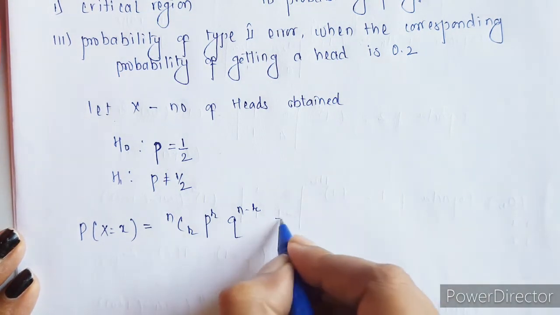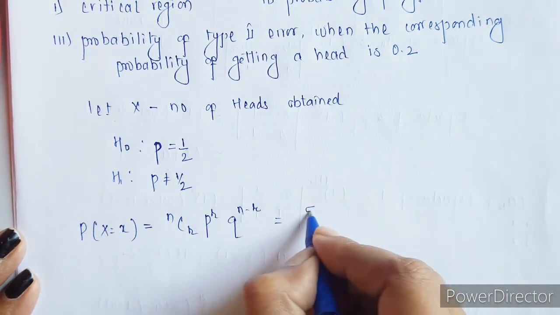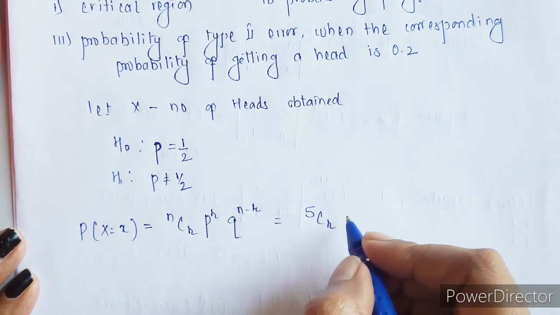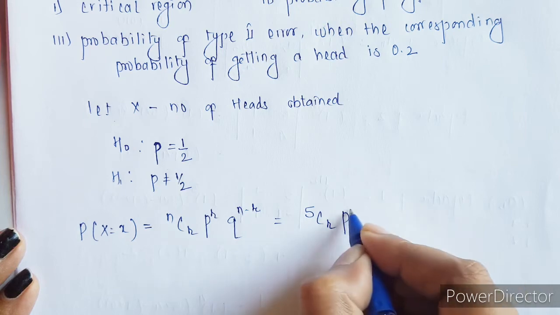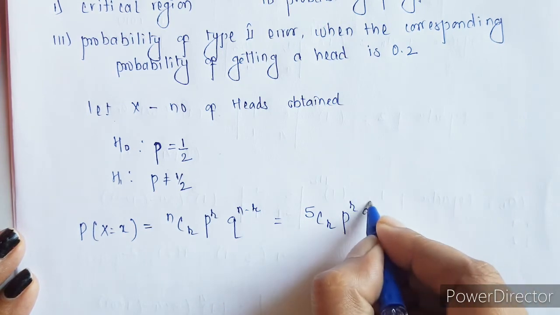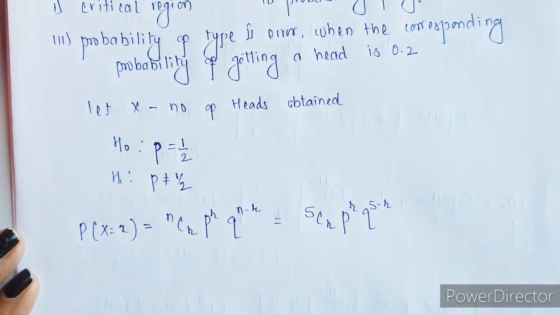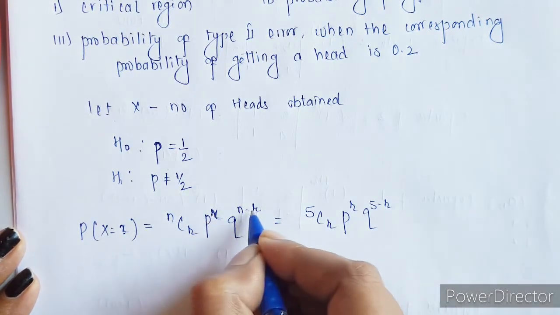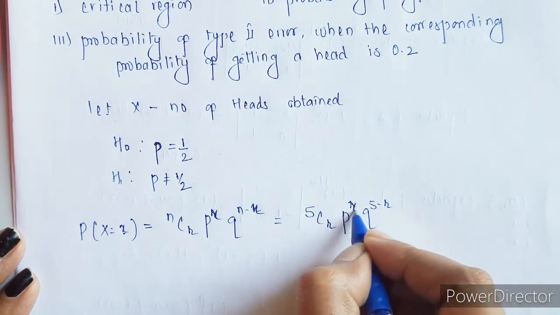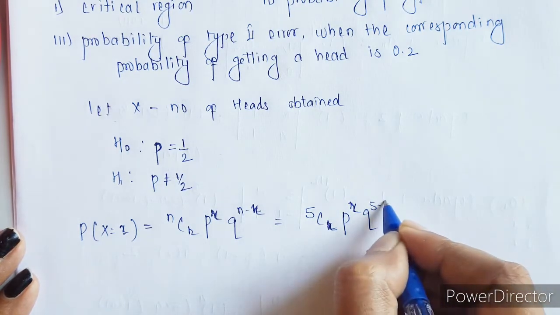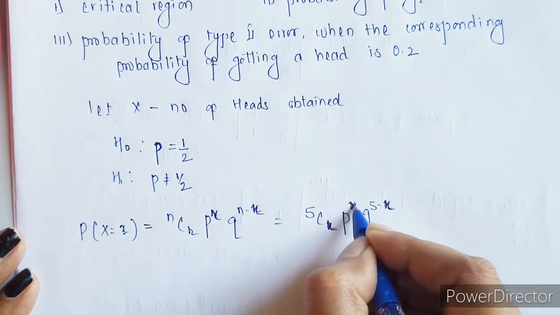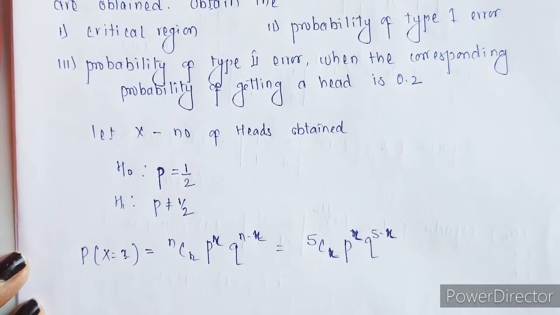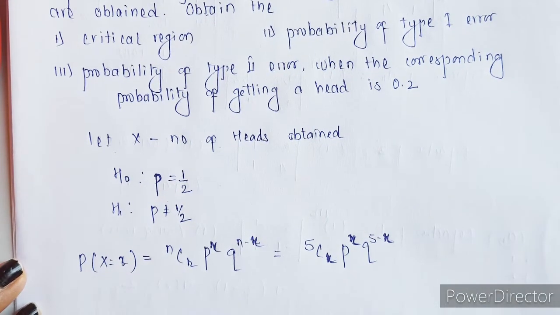In this case, since we are tossing 5 coins, it will be 5Cr p^r q^(5 minus r). Or since we are using x here, we can write 5Cx. Now the first question is we need to find the critical region.